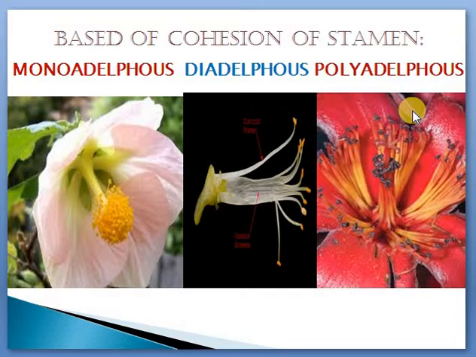You can see polyadelphous in some plants, like curry leaf. Okay, you can see polyadelphous stamen in curry leaf, but the example given in your book is bombax. You know what is bombax? Bombax is bamboo. Yeah, bombax is bamboo only. Right, so these are the three different types. You should know the meaning of the term, the example, and how to define it based on your syllabus. Right, so this is about the stamen.